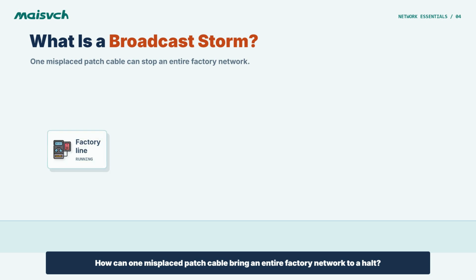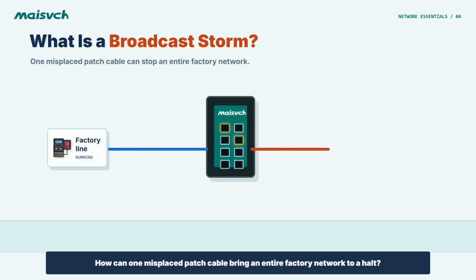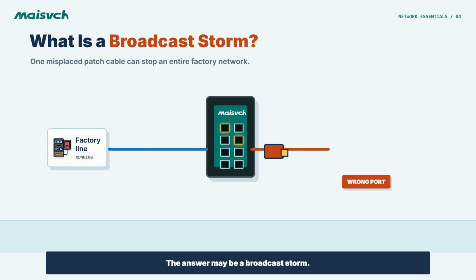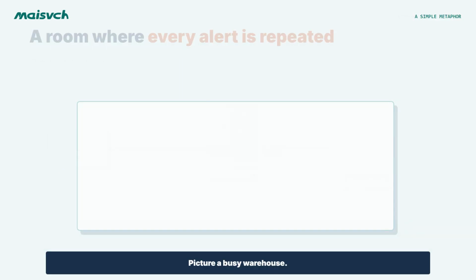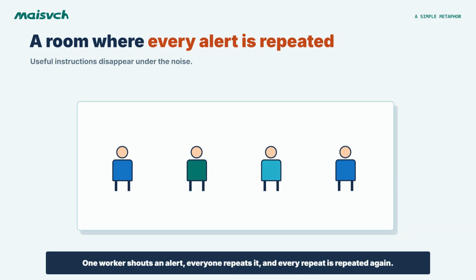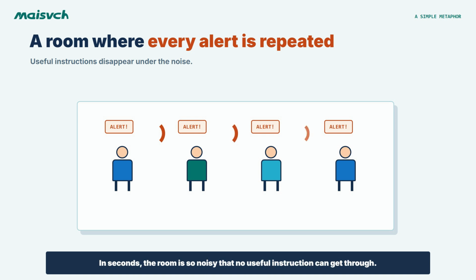How can one misplaced patch cable bring an entire factory network to a halt? The answer may be a broadcast storm. Picture a busy warehouse. One worker shouts an alert, everyone repeats it, and every repeat is repeated again. In seconds, the room is so noisy that no useful instruction can get through.